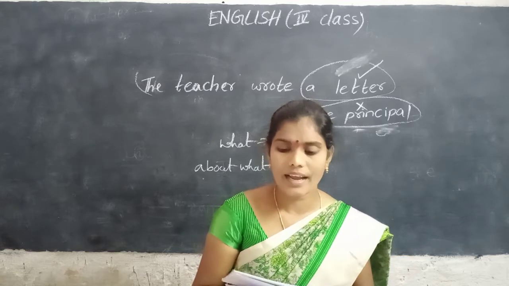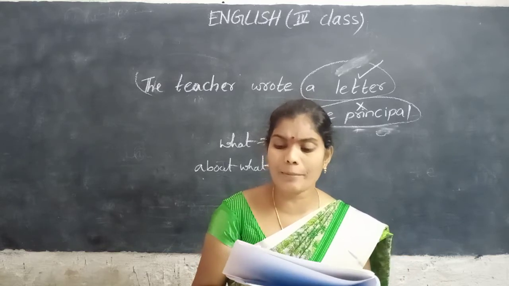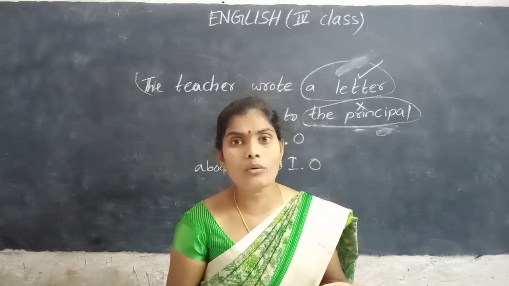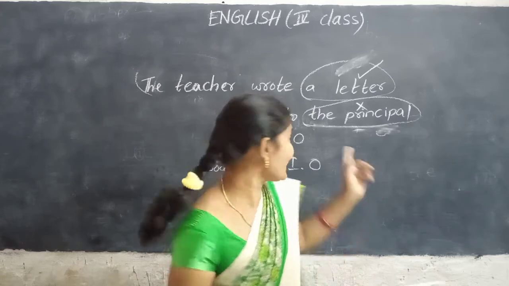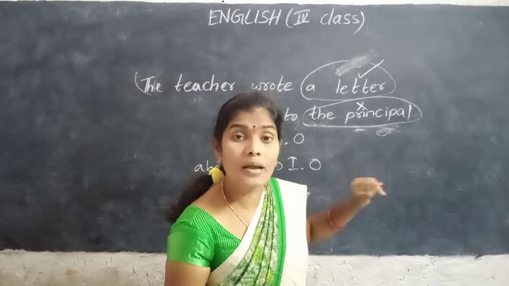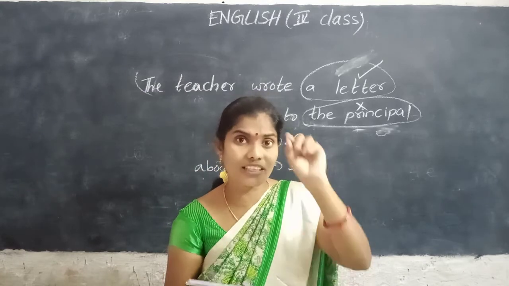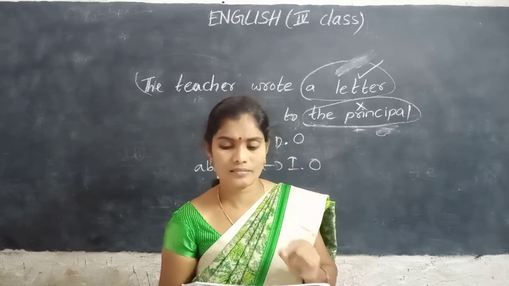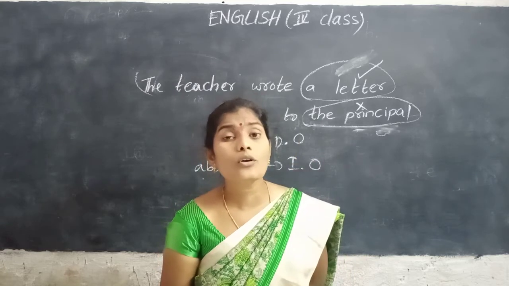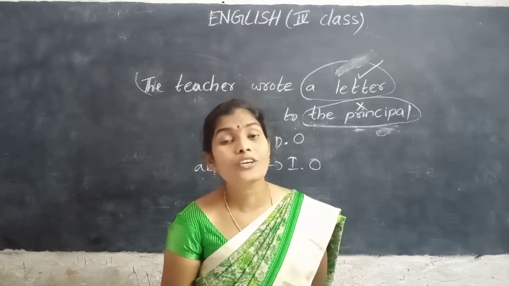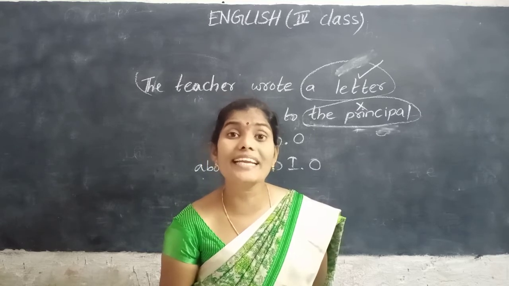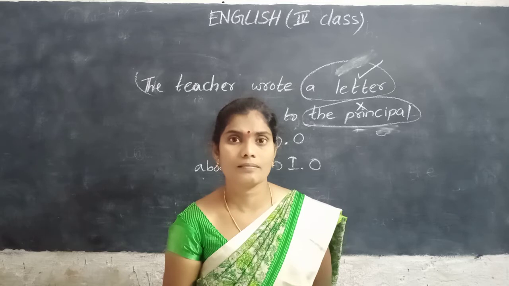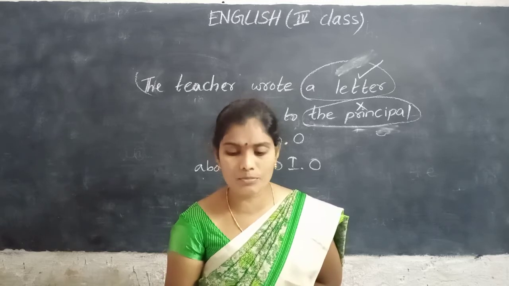Okay. Next, the Prime Minister gave a medal to Abdul. Prime Minister is a subject. What he gave? Medal. Medal is a direct object. Tick to medal. Keep a right mark to the medal. And to whom? To whom he gave the medal? To Abdul. Abdul is an indirect object. Keep a cross mark to Abdul.